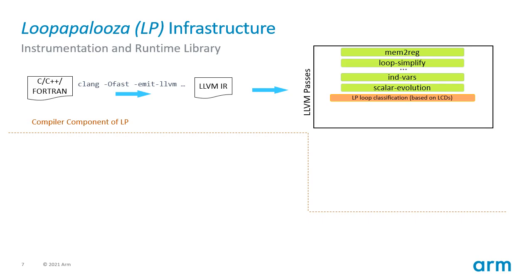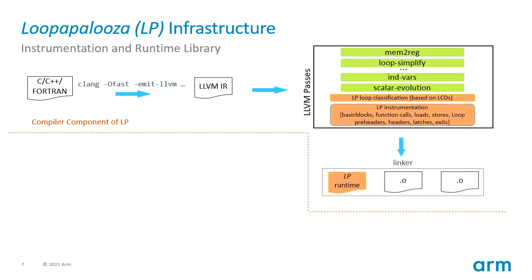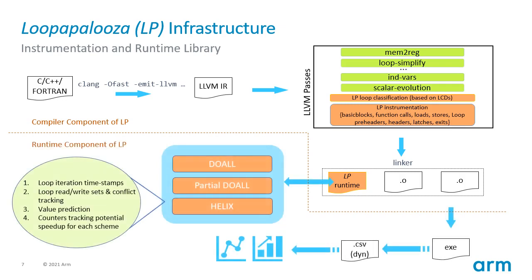Then, Loopapalooza instrumentation passes add callbacks to our runtime instrumentation library. These callbacks mark each basic block entry, each loop entry and exit, iterations start and end, each function call and continuation, each non-computable register dependence, as well as all load and store addresses within instrumented loops. At runtime, these callbacks are used to track the progression of sequential execution and, through the maintenance of internal timestamps, the simulation of any of our parallel execution models. The load and store callbacks maintain read and write sets for every iteration, while the register LCD callbacks can simulate various value prediction schemes.